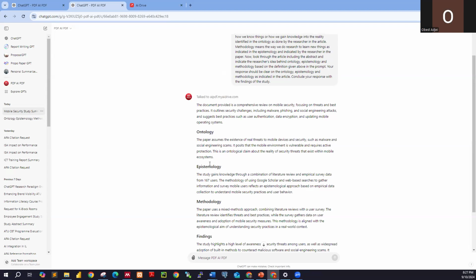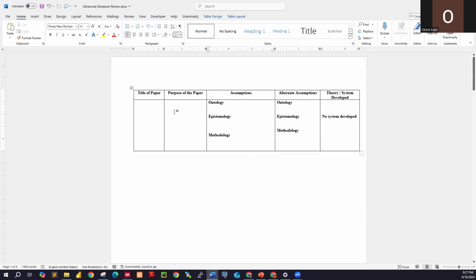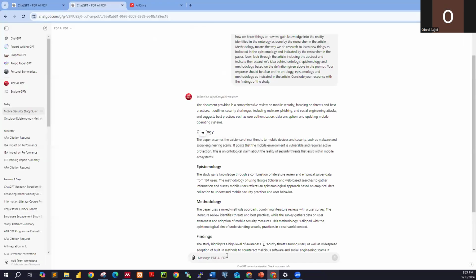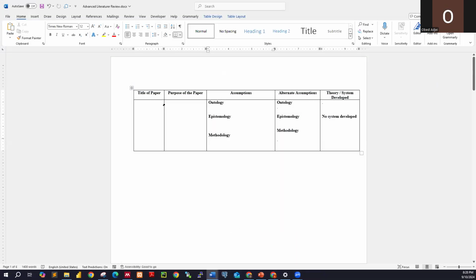So when you have this information and you want to go into details, you focus on each section, then you can come back to your table. So title of paper, you put the paper over there. The purpose, you can go ahead and ask the AI to give you the purpose of this particular paper. So you put the purpose there, the ontology, as you are seeing, the epistemology, the methodology.